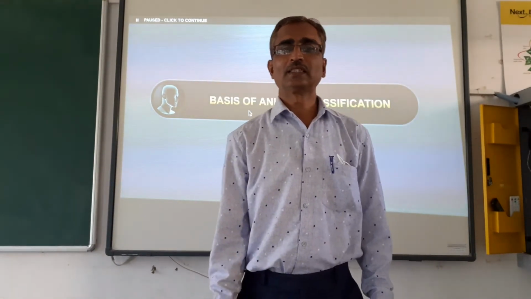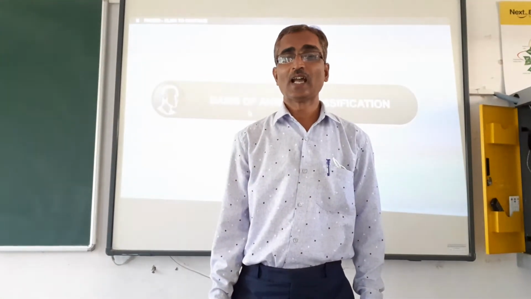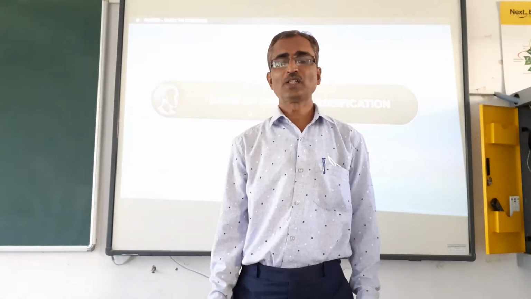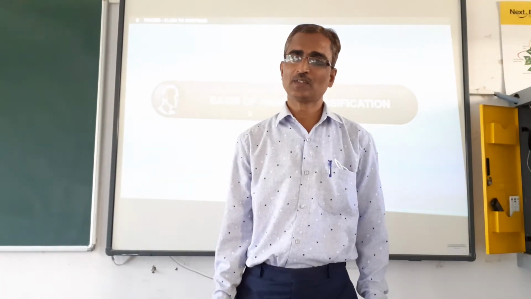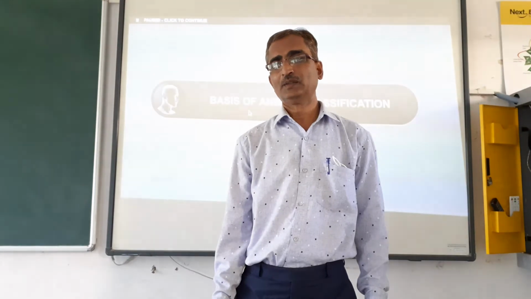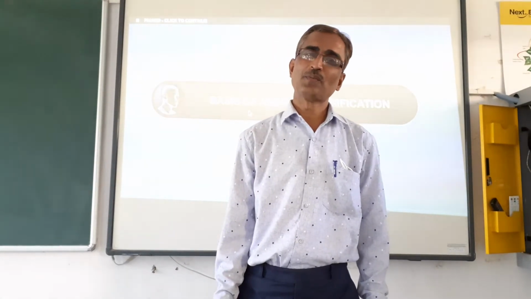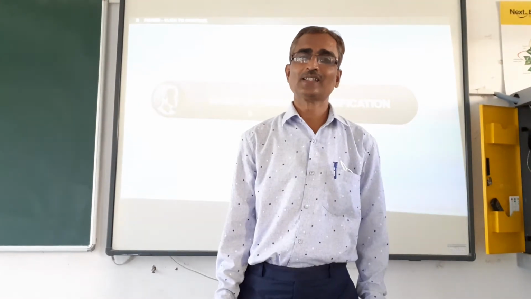Today we will discuss the fourth chapter, that is Animal Kingdom. In the Animal Kingdom we have millions of animals, so it is very important to classify them so that the animals can be put into proper classes.